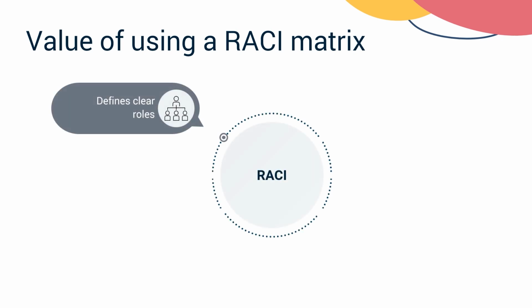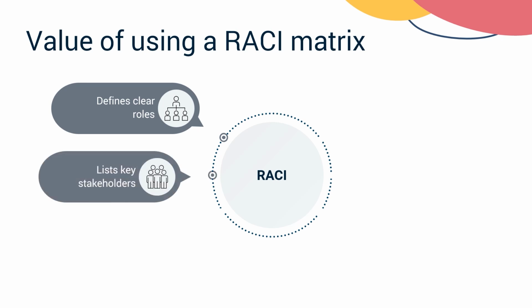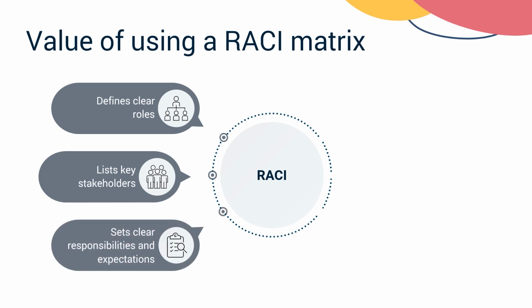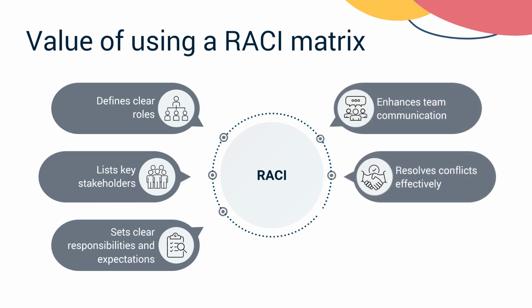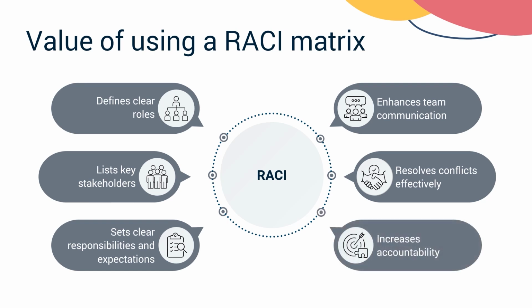It starts by clearly defining roles, ensuring everyone knows their position. By listing all stakeholders comprehensively, no one is left out of critical processes. The matrix sets clear responsibilities and expectations, preventing confusion about who does what. It enhances communication across teams and departments while providing a framework for resolving conflicts effectively. Finally, it increases accountability by making ownership crystal clear.